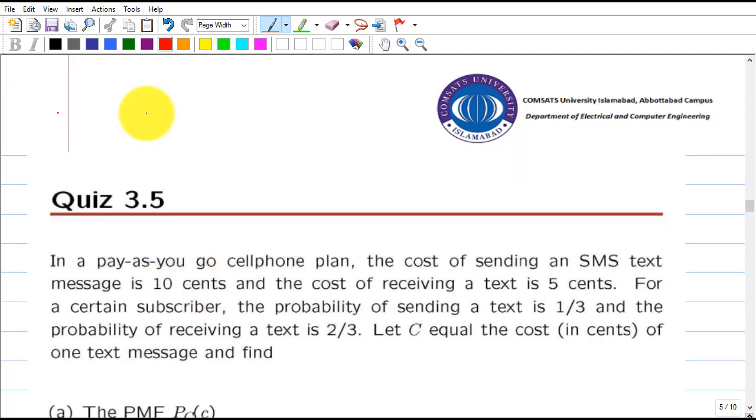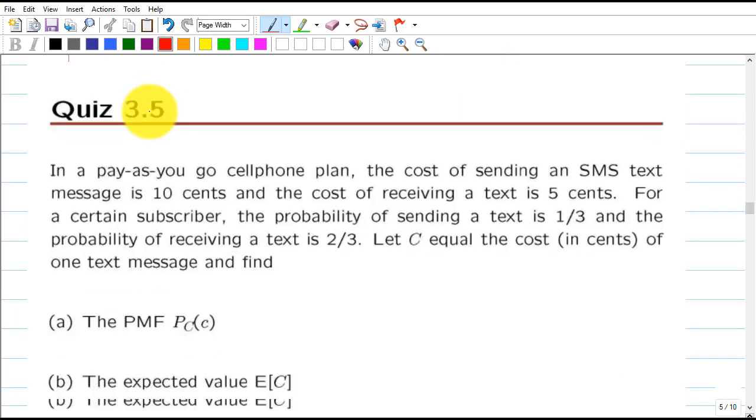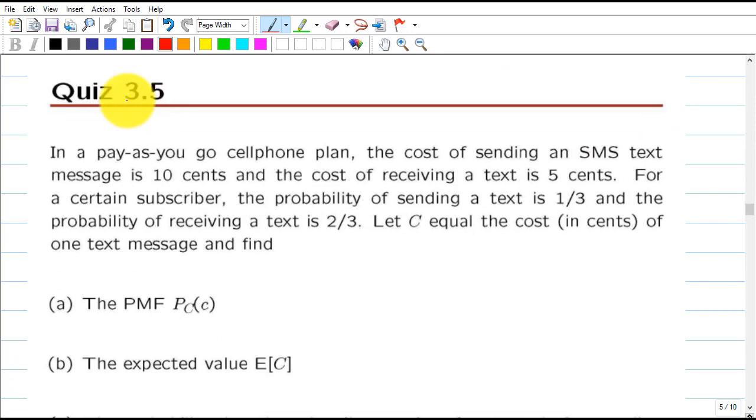It's quiz 3.5. It says that in a pay-as-you-go cell phone plan, the cost of sending an SMS text message is 10 cents and the cost of receiving a text is 5 cents. For a certain subscriber, the probability of sending a text is 1 by 3 and the probability of receiving a text is 2 by 3.